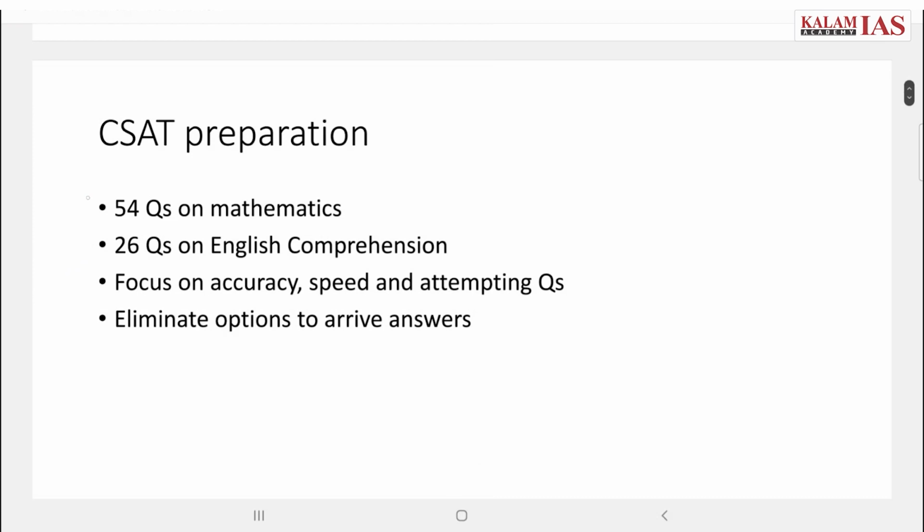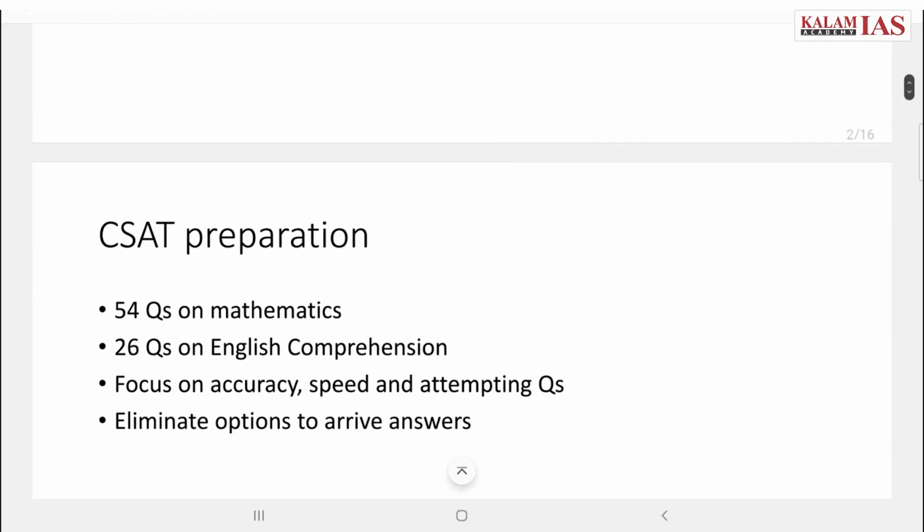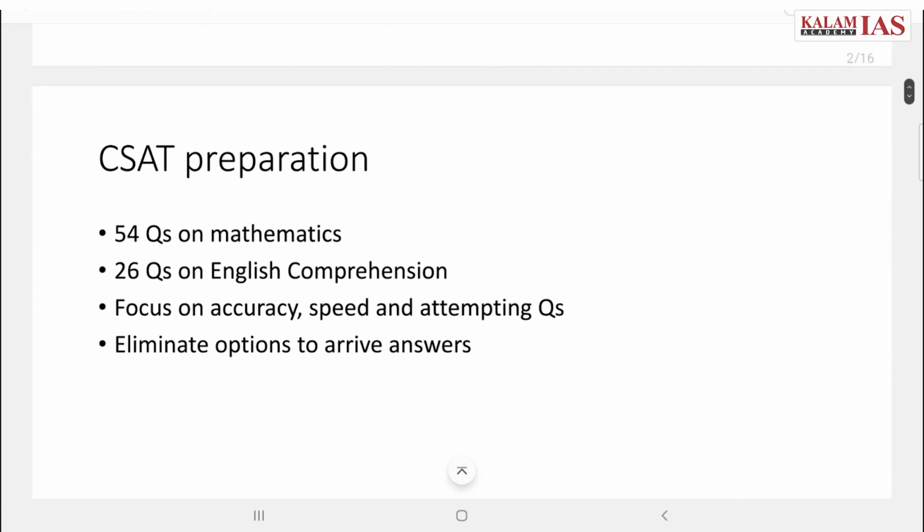So these are the few things which are there in the CSAT paper. There are 54 questions on maths and quant, 26 questions on English comprehension. These 54 questions on mathematics and quant basically test your speed in solving mathematical questions, and 26 questions on English